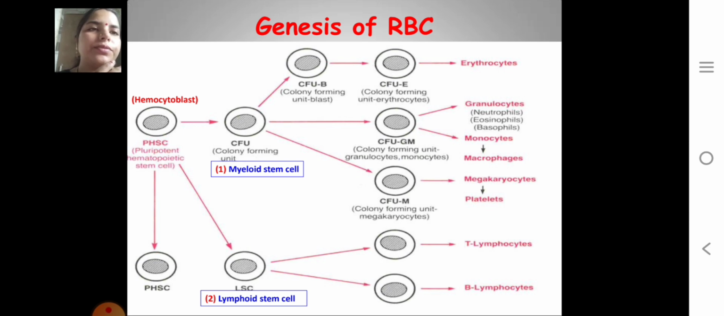Next is the lymphoid stem cell. The lymphoid stem cell is converted into T lymphocytes and B lymphocytes. This means the myeloid stem cell is responsible for the formation of erythrocytes, granulocytes, monocytes, macrophages, megakaryocytes and platelets.